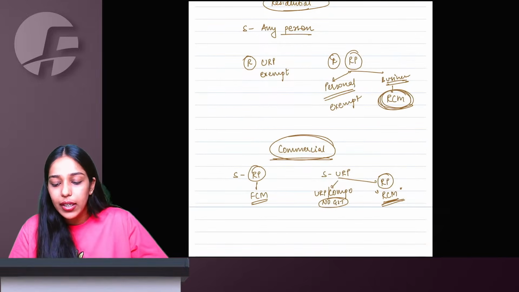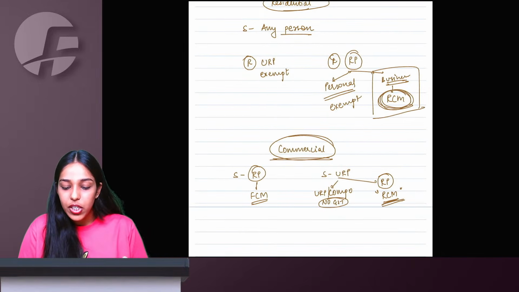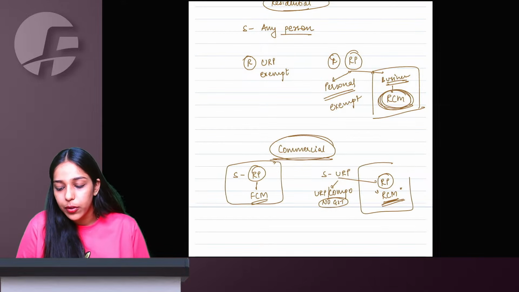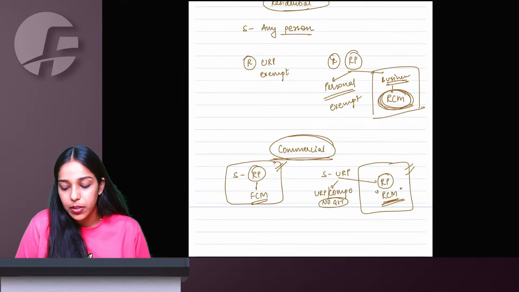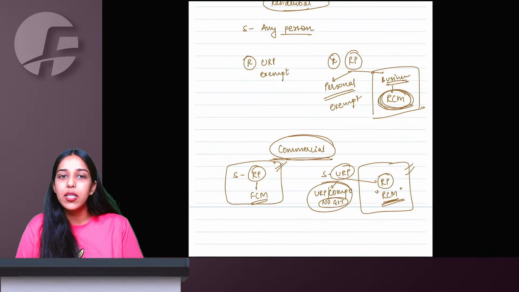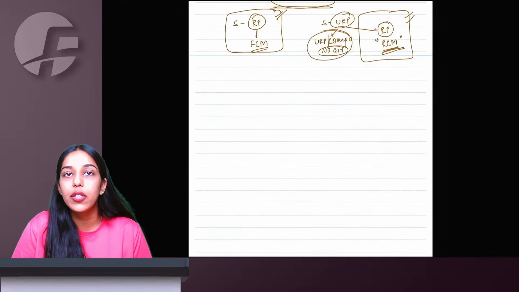So residential renting other than one case is normally exempt only, but commercial renting generally it is going to be taxable. Where possible, forward charge, not possible, reverse charge. But if both are unregistered or recipient is a composition person, then we will say GST is not going to apply.